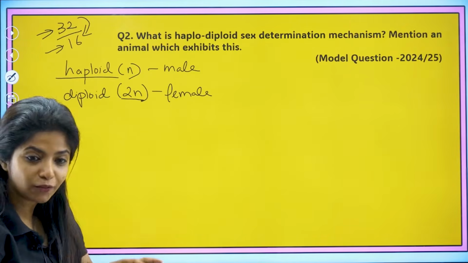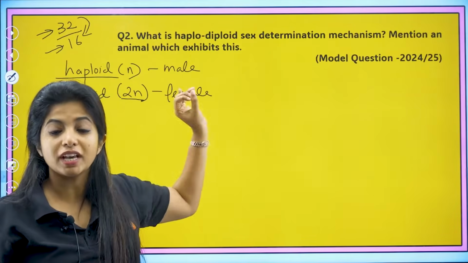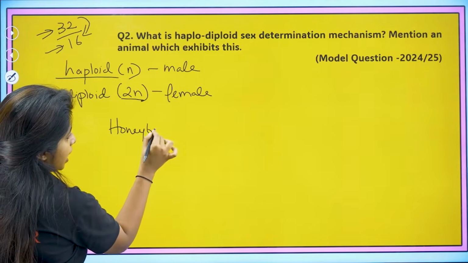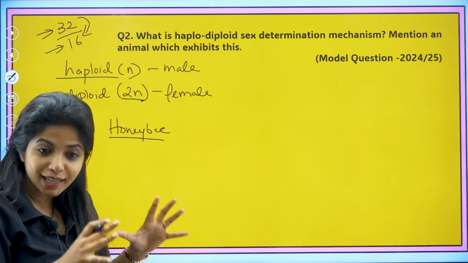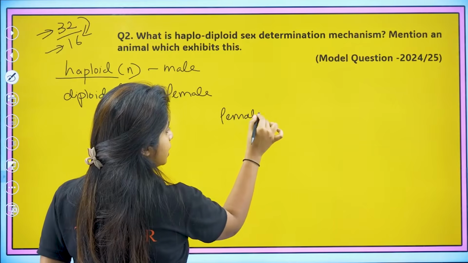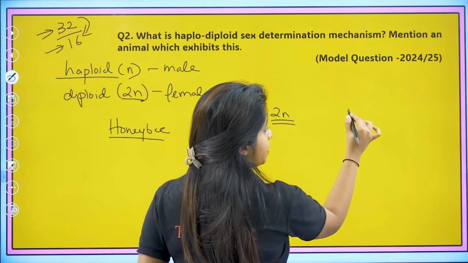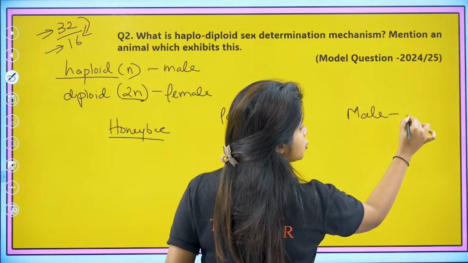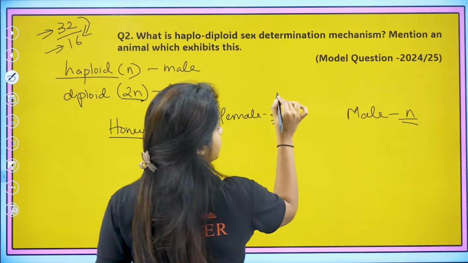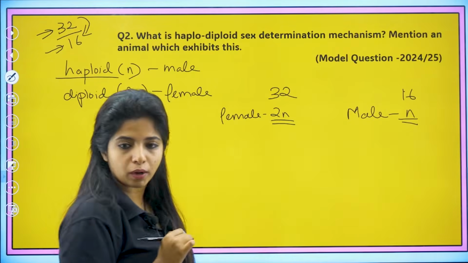Didn't understand? I'll give you an example of it. Here also an example is asked. Mention an animal which exhibits this. What is that animal, my dear children? It is the honeybee. The honeybee shows this. In the case of females, they are always diploid in nature, 2n. If I talk about the males, they are haploid in nature. That means they have n number of chromosomes. 2n in the case of honeybees is 32 chromosomes, and n is 16 chromosomes.